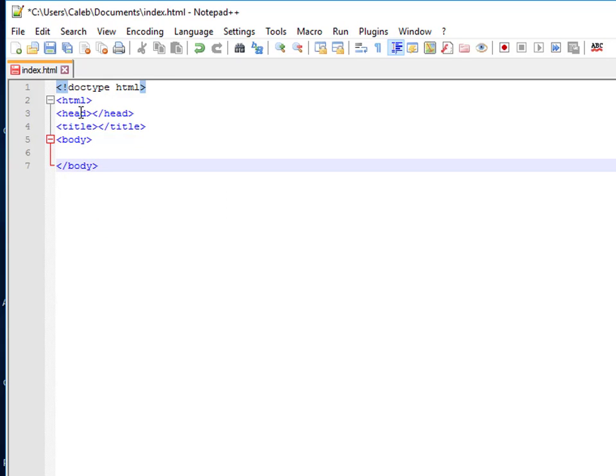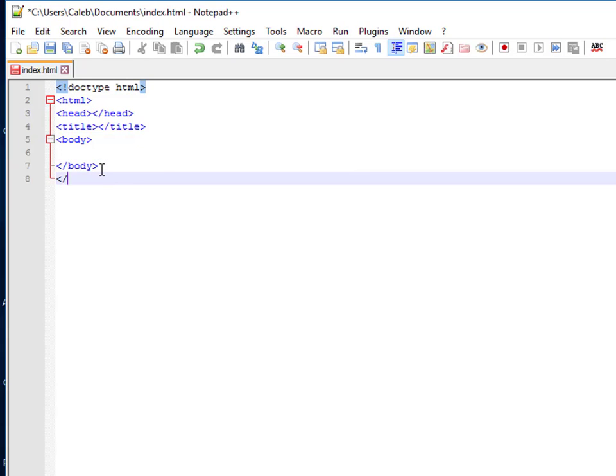Once we've closed that, the next thing is to close the HTML tag. Everything has been closed: the head has been opened and closed, the title, the body and the HTML.